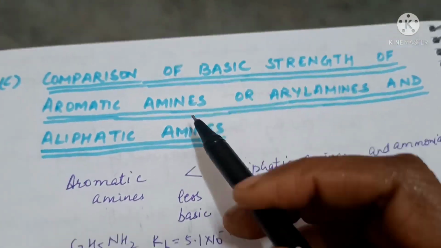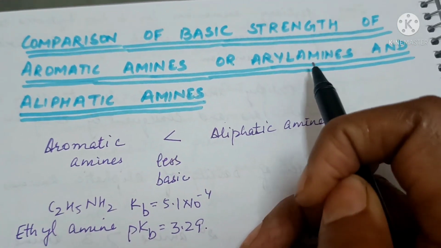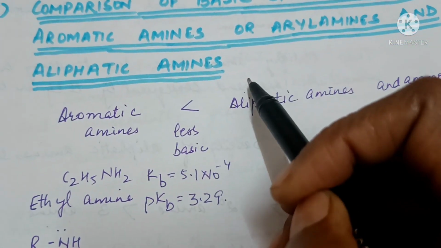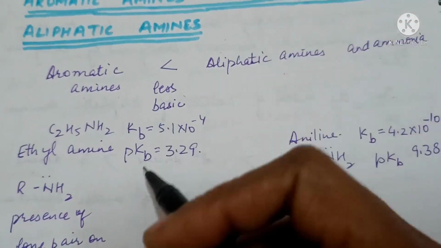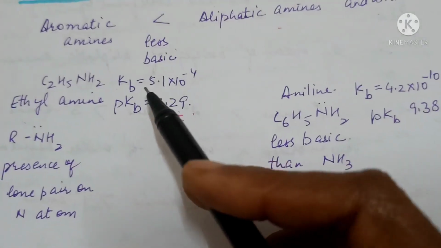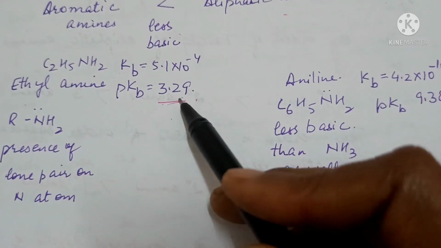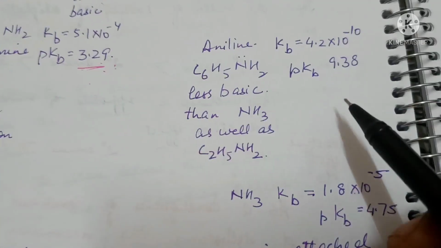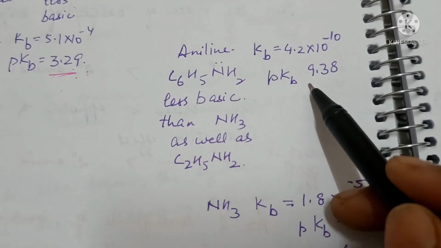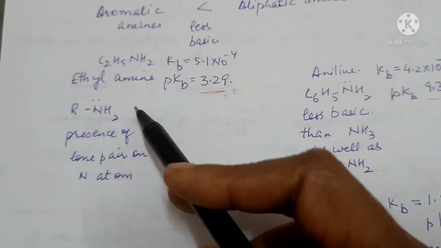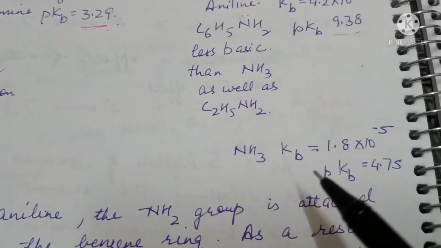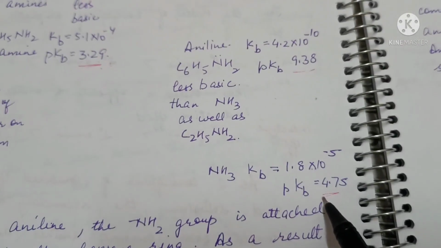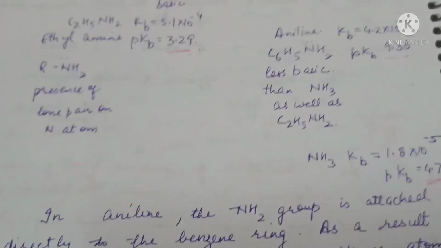Comparison of the basic strength of aromatic amines, or aryl amines, and aliphatic amines. So aromatic amines are less basic than aliphatic amines and ammonia. For example, ethylamine has a pKb value of 3.29, which is less than that of aniline. So aniline is less basic than ethylamine, an aliphatic amine. It is also less basic than ammonia, which has a pKb value of 4.75.